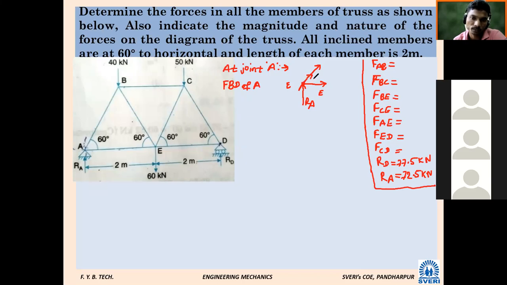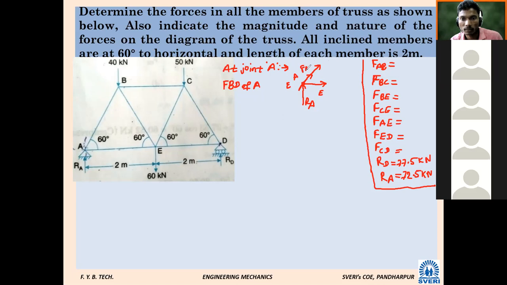What is the angle given? 60 degrees. Again, I have considered FAB away from the point. Both I have considered as tensile. Now how many unknowns are there in this FBD? Two: FAB and FAE. So three forces are there which are concurrent.